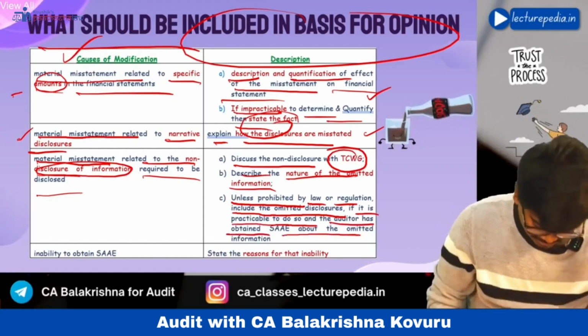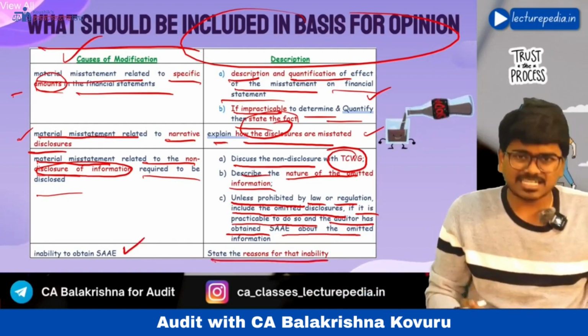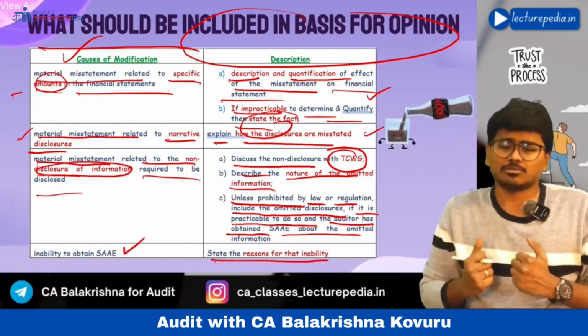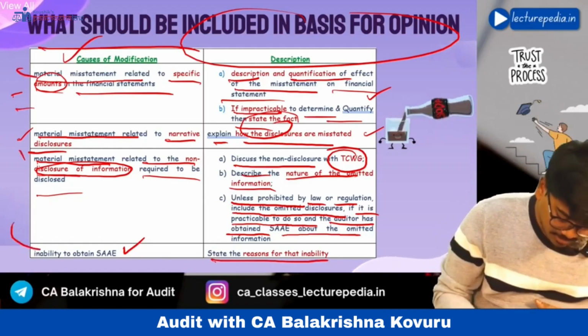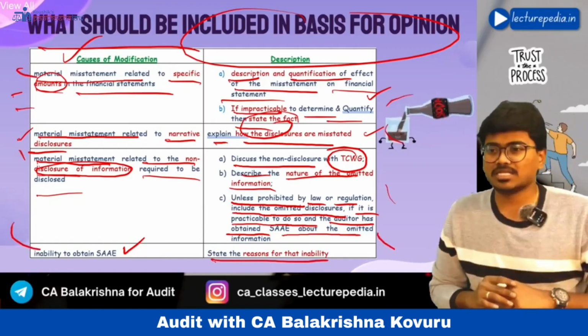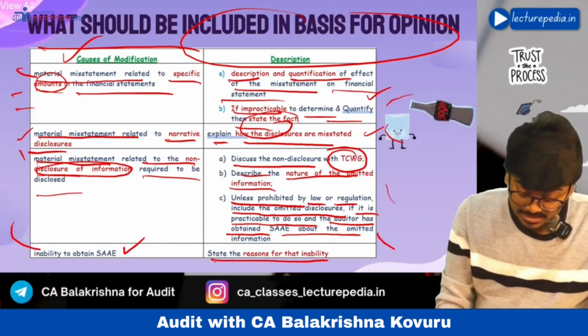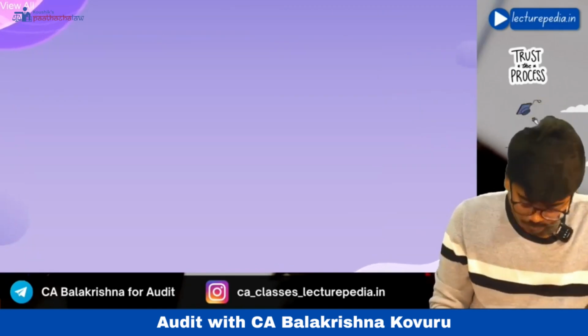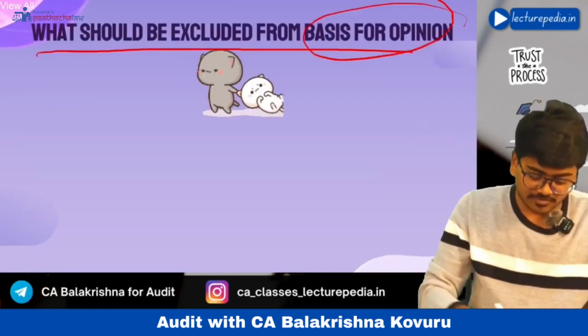Next, if there is inability to obtain sufficient appropriate audit evidence, then state the reason because of which you are not able to obtain sufficient appropriate audit evidence. So because of these reasons, this is how you have to include it in the basis for opinion paragraph. Next, exclusions from the basis for opinion paragraph. What should be excluded from the basis for opinion paragraph?